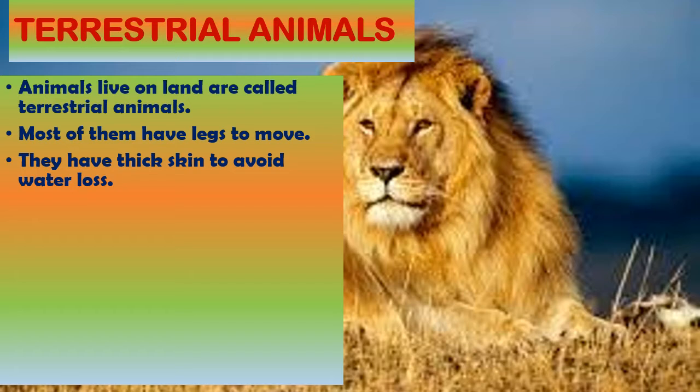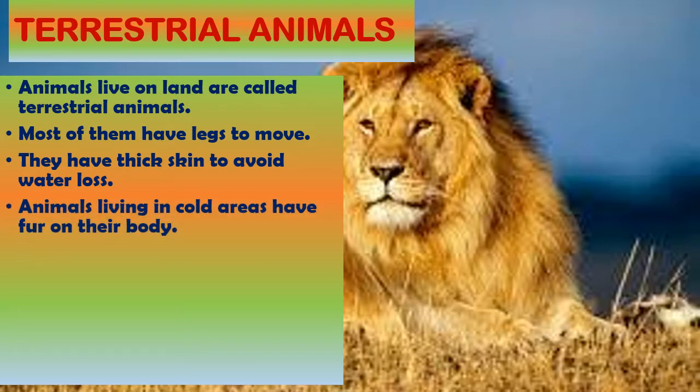For example, animals living in deserts have thick skin which protects them from the sun, and it also prevents water loss from their bodies. Animals living in colder regions have fur on their bodies to protect them from cold.